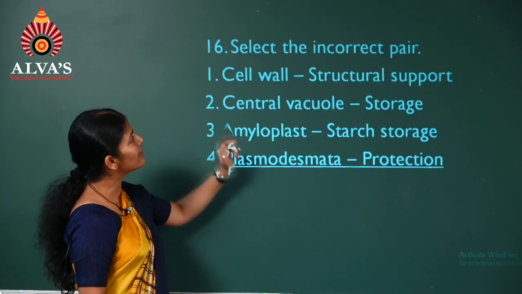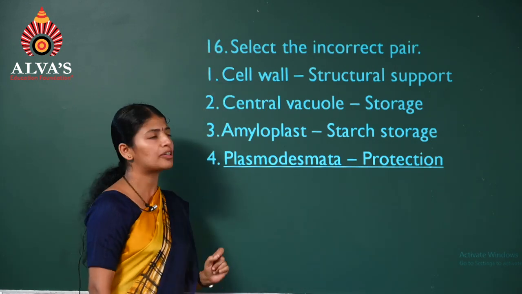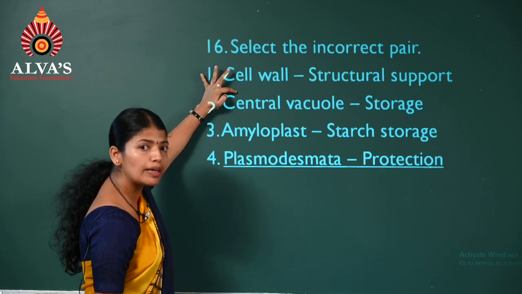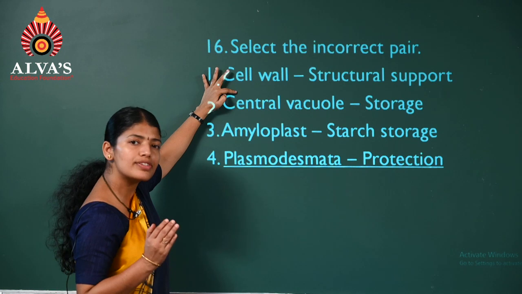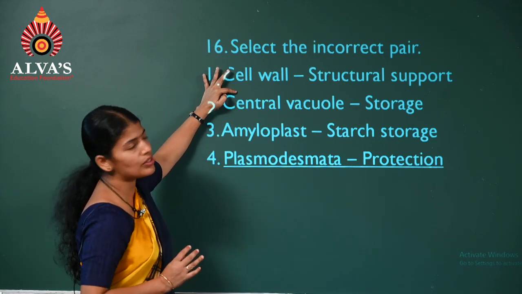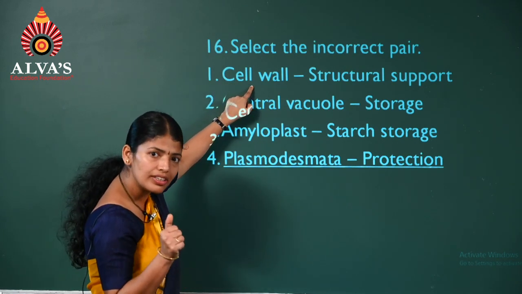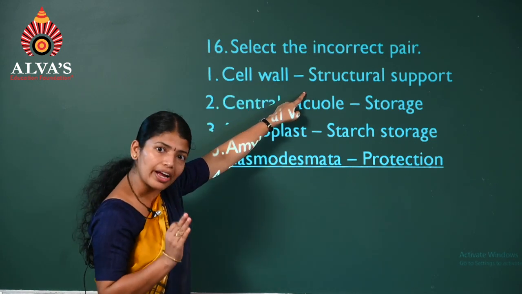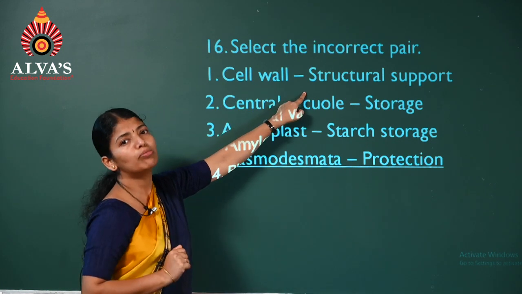Next, the 16th question. We have to select the incorrect pair. We'll consider the first one, cell wall, the unique feature of plant cells. Of course, it is there in fungal cells and also bacterial cells. Now, what is the function of this cell wall? It provides shape, support, protects, and acts as a barrier for undesired molecules.